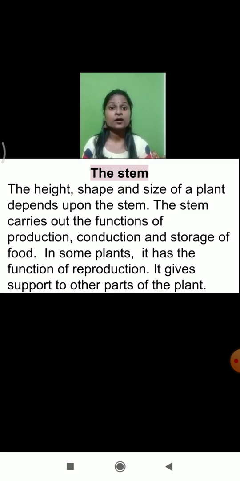Just imagine, because of the stem the plant is getting support, just like our bones give support to us. Exactly in the same manner, the stem gives support to the plants. Do you know that the potato, garlic and ginger which we consume are stems? They are the stems which we consume as food material. So the stem helps us as a food material also.